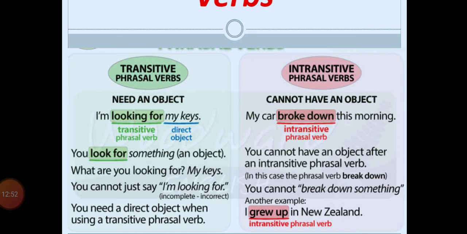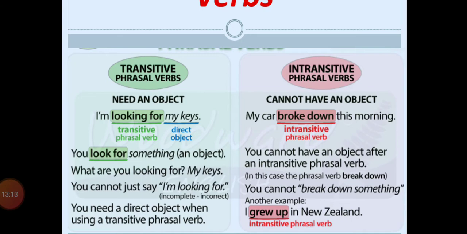So what is shown in this sentence? This morning means they are showing you the time, but they are not showing you something which is affected by the broken down action. So broke down, it's a phrase basically, and here the phrase has come as an intransitive type of phrasal verb.